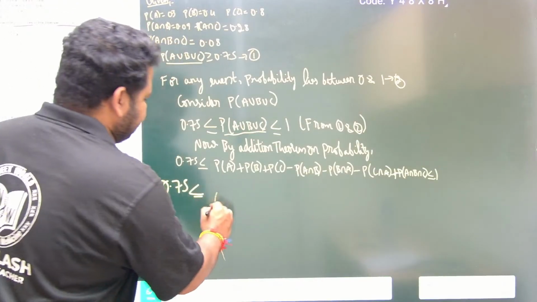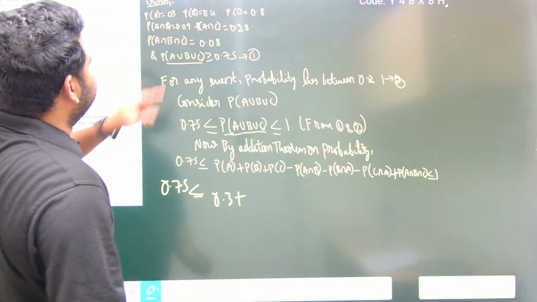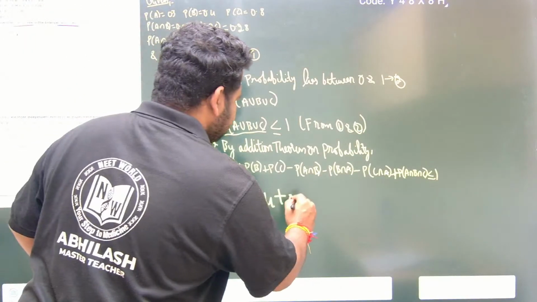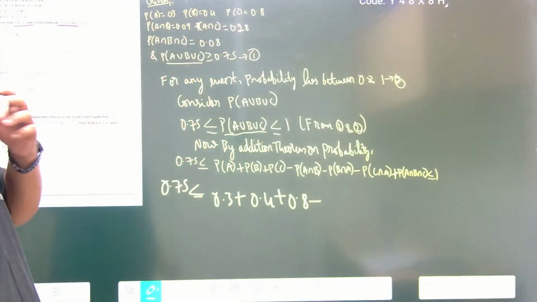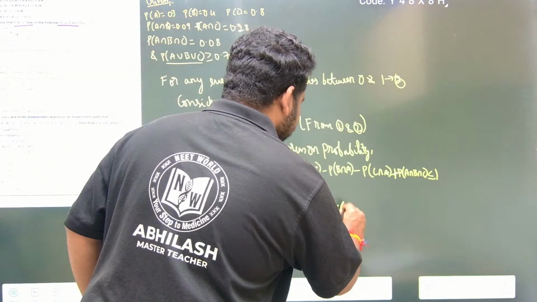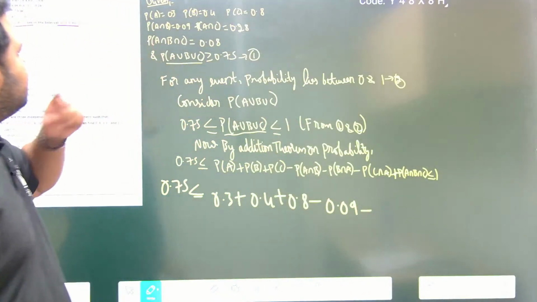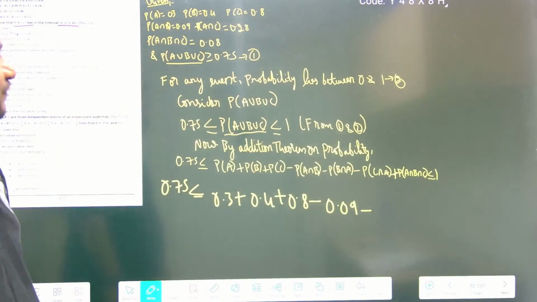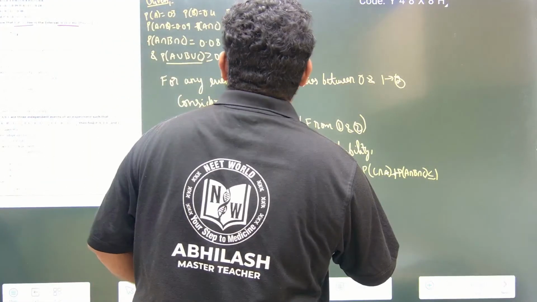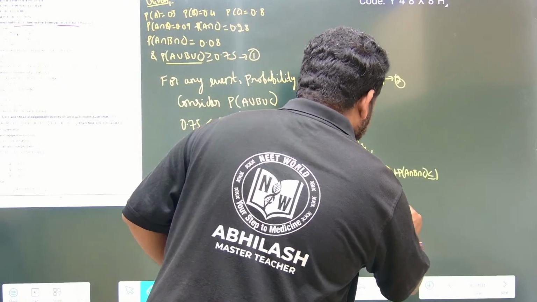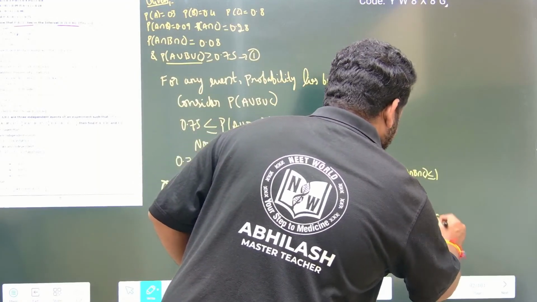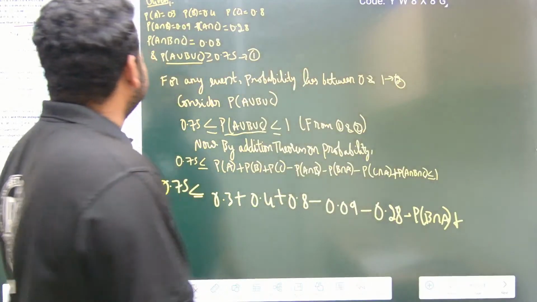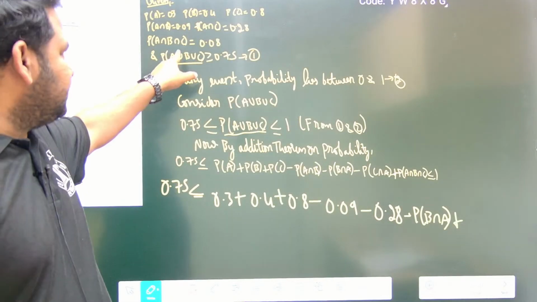P of A is 0.3, P of B is 0.4, P of C is 0.8, minus P of A intersection B, which is 0.09, minus P of B intersection C, which is not given and is what we have to prove, minus P of A intersection C, or C intersection A, which is one and the same, 0.28, plus P of A intersection B intersection C, which is 0.08.